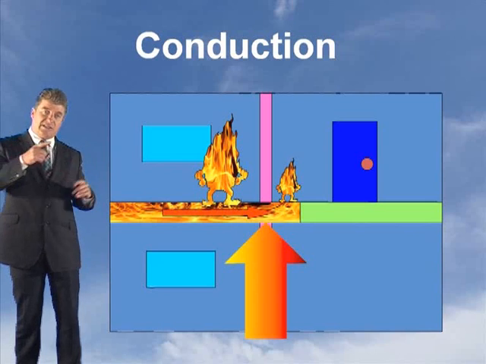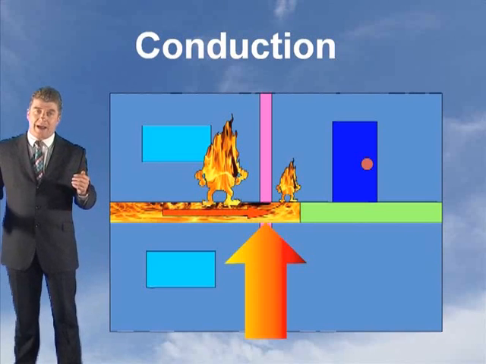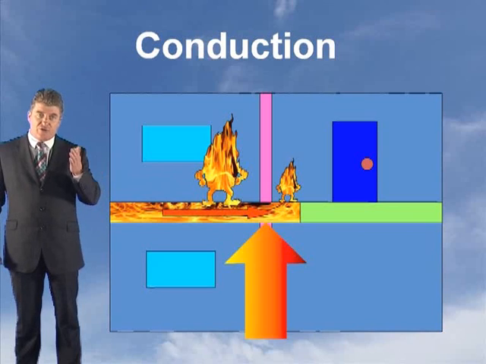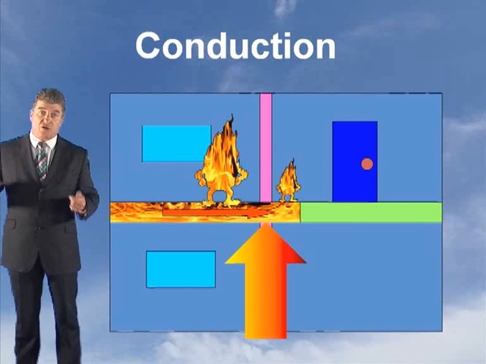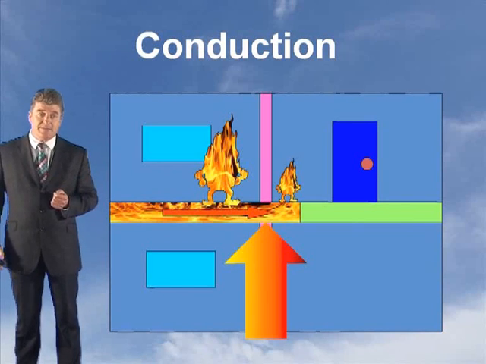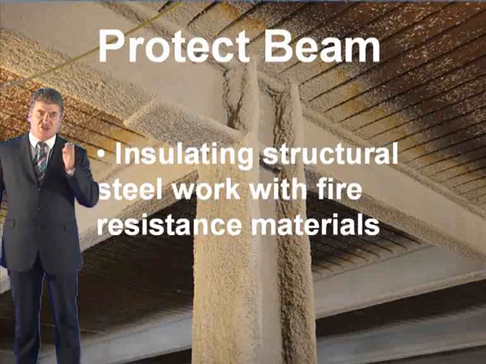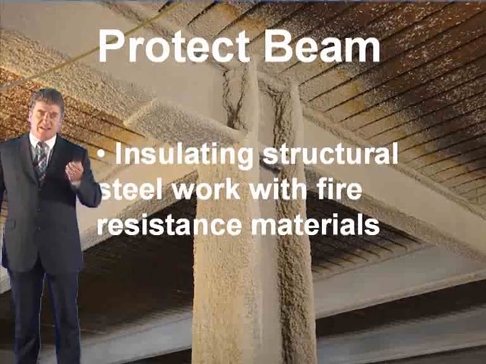You can't have a steel girder going all the way through a lot of compartment walls, because the heat will just travel through due to conduction and travel across and basically spread the fire. What else can you do? You can insulate structural steelwork with fire resistant materials.